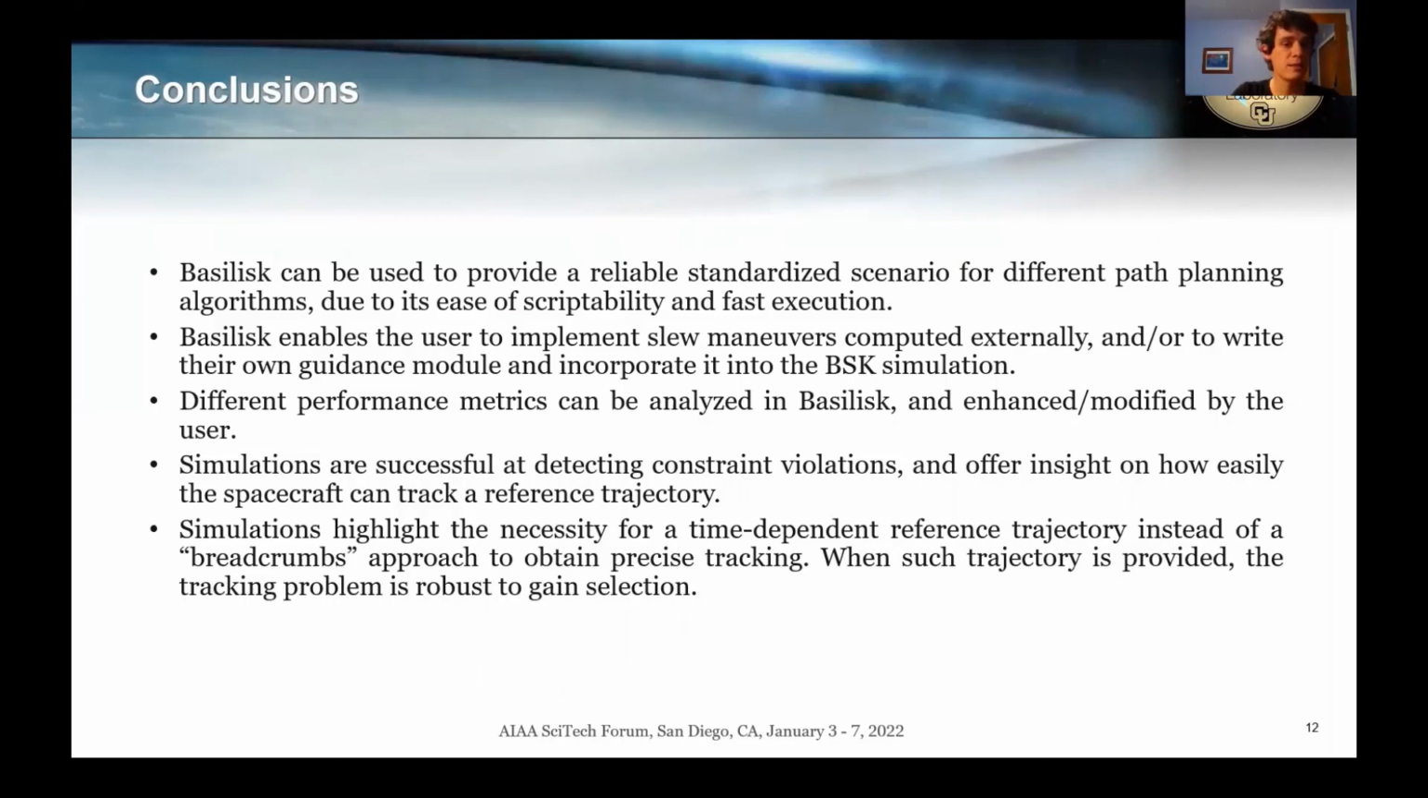Simulations highlight the necessity for a time-dependent, precise reference trajectory instead of a breadcrumbs approach to obtain precise tracking. When such a trajectory is provided, the problem becomes robust to gain selection.